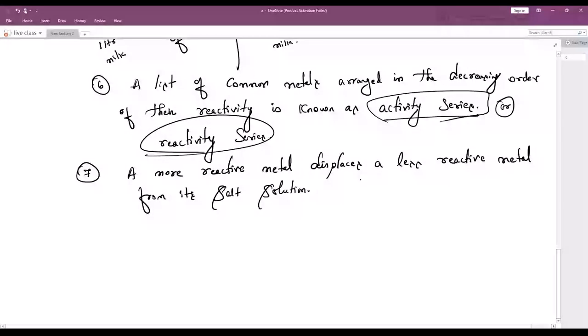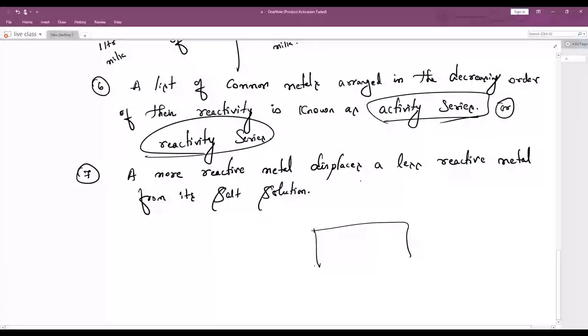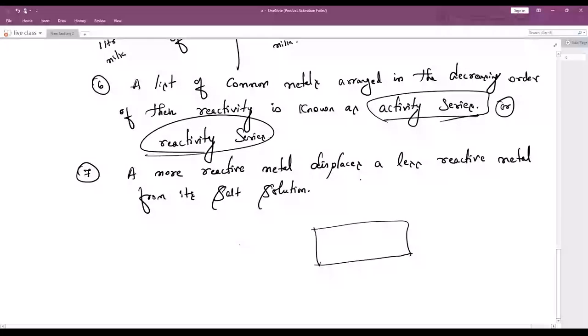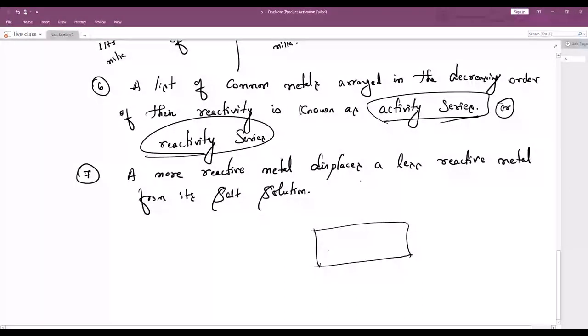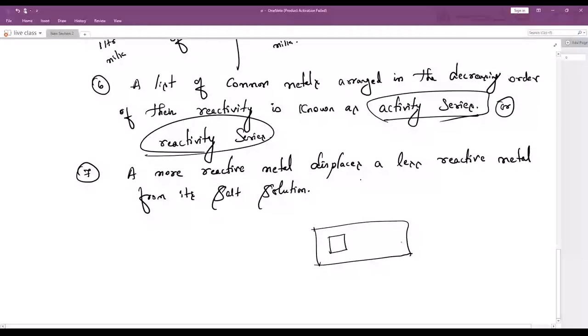See children, let me take a live example of an exam hall. You are sitting in your school to write the exam. This is the desk. You are sitting here, and here your friend is sitting. Both are writing the same exam on the same paper.